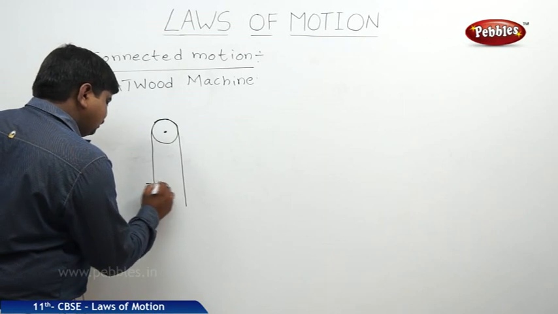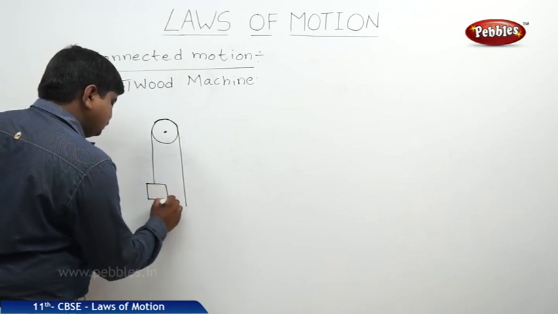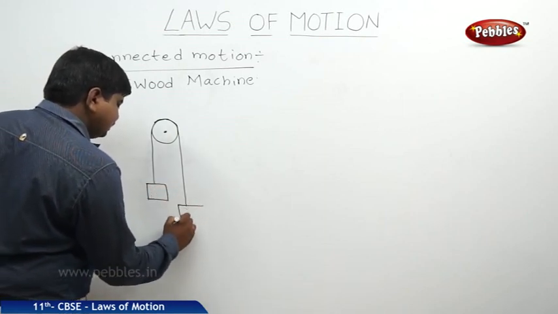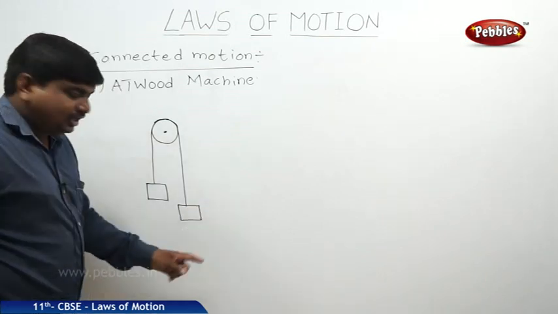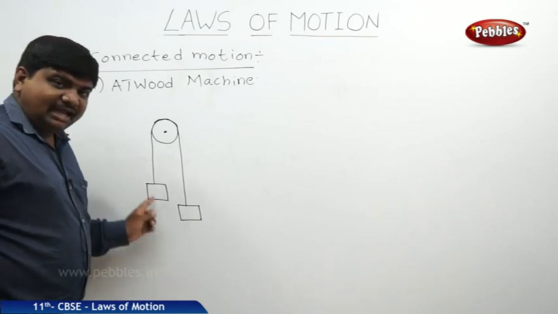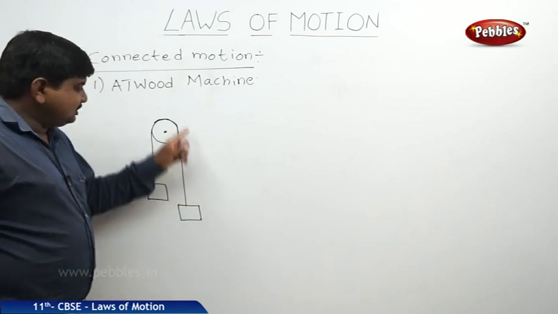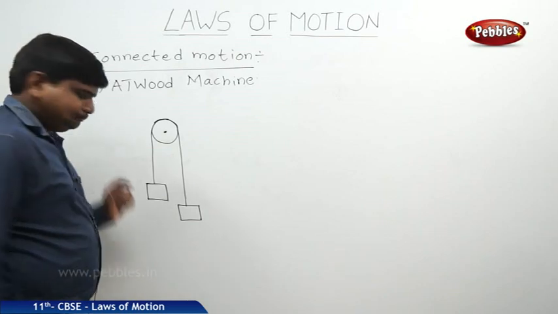One end is connected with one body, another end is connected with another body. As usual, there is a difference in the masses of these two bodies connected on either end of the thread which is pulled over by a pulley.